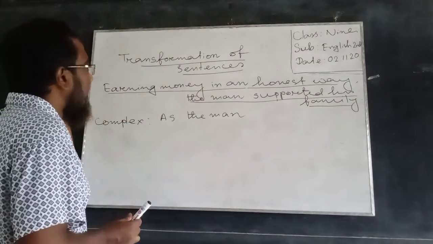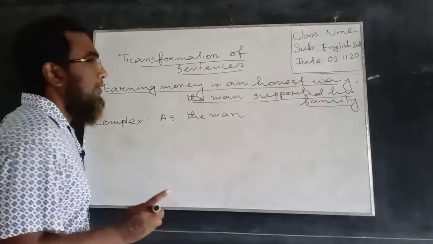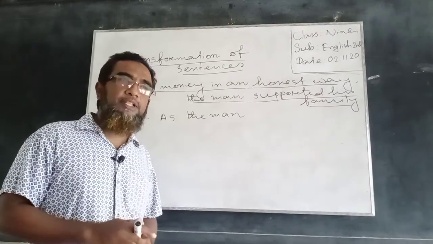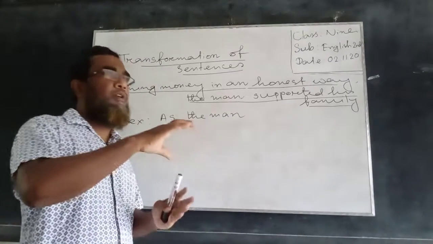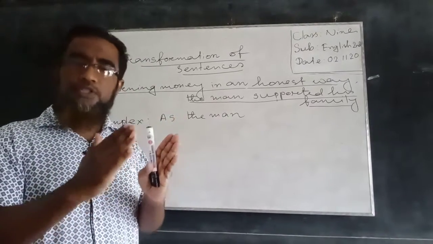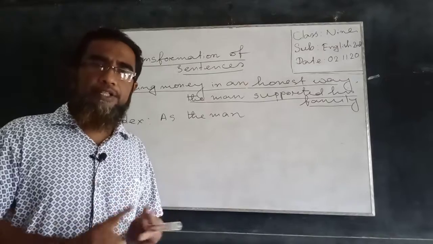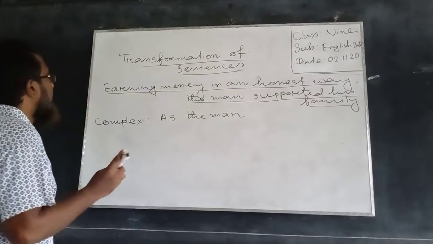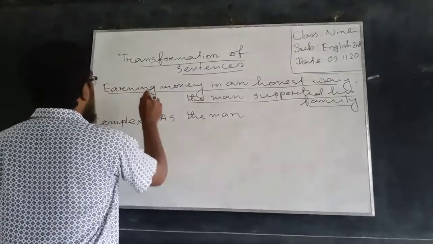So, as the man earning, this non-finite verb we have to use as a finite verb. That is to say, this verb must be used according to a particular tense, namely past indefinite tense. We will use the verb in the form of past indefinite tense.